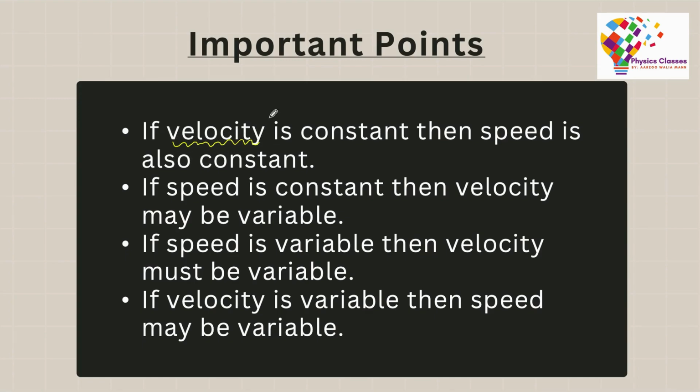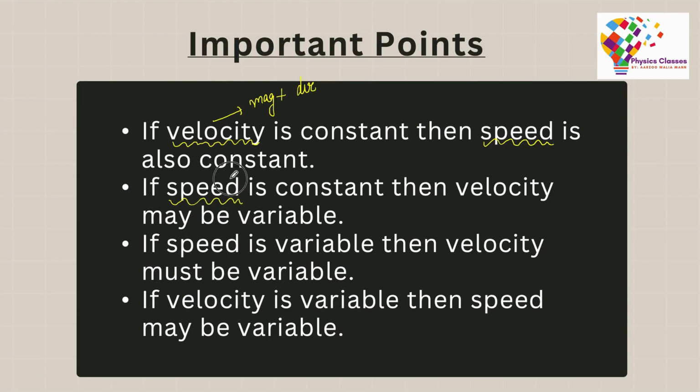See, if the velocity is constant, velocity constant means my magnitude and direction both are constant. If both of these are constant, then by default speed is constant, because speed only refers to the magnitude part. When I say velocity is constant, that tells me the magnitude and direction both are constant. So that also implies that the speed is constant as well.